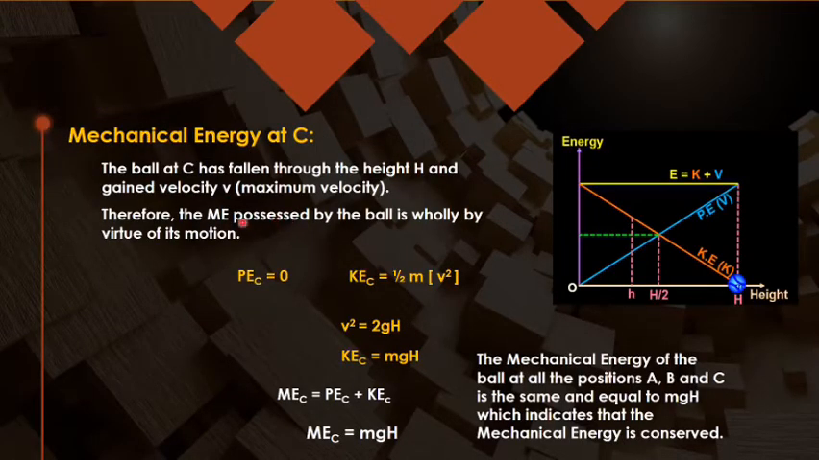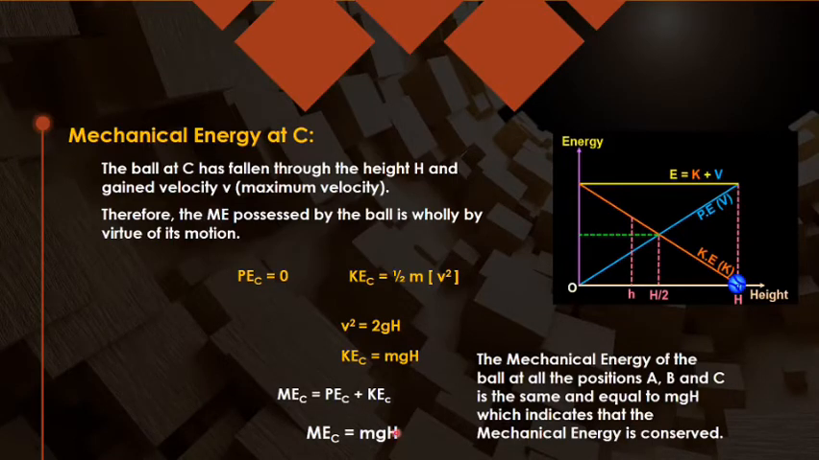So kinetic energy at C can be written as half mv square, because it has fallen through the whole height capital H. So you can write v square equals 2g capital H. So kinetic energy will be equal to mg capital H, because potential energy at C is 0, so the mechanical energy will become equal to mg H.